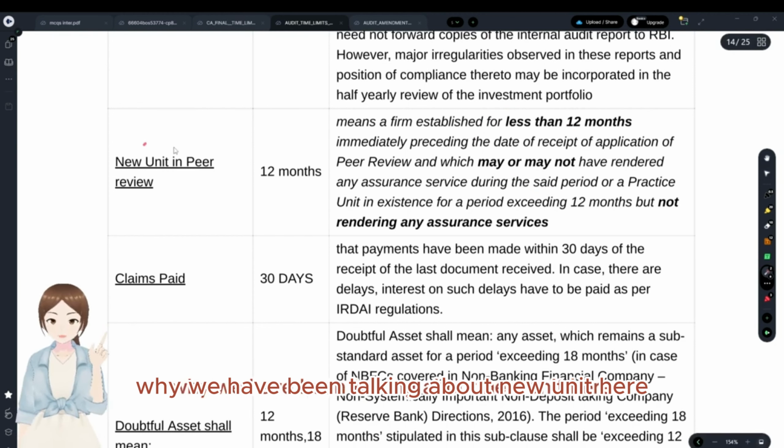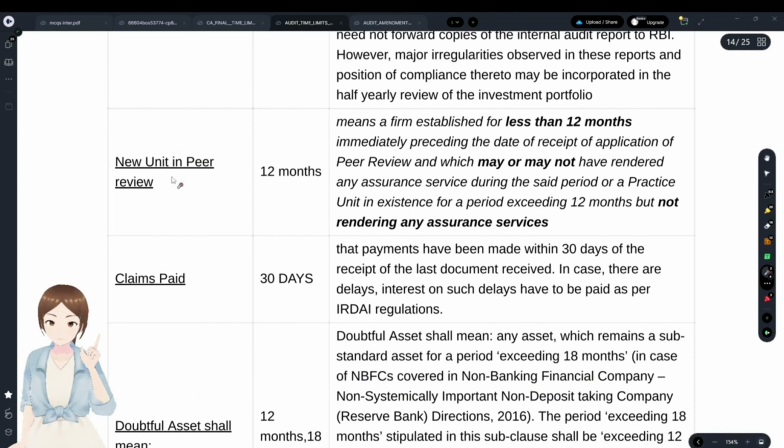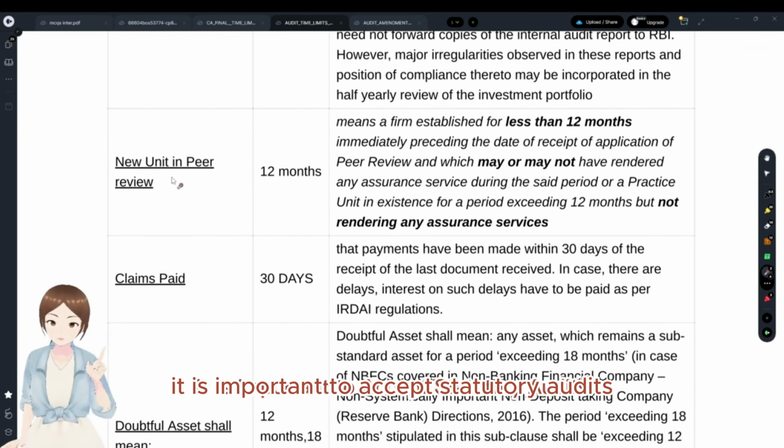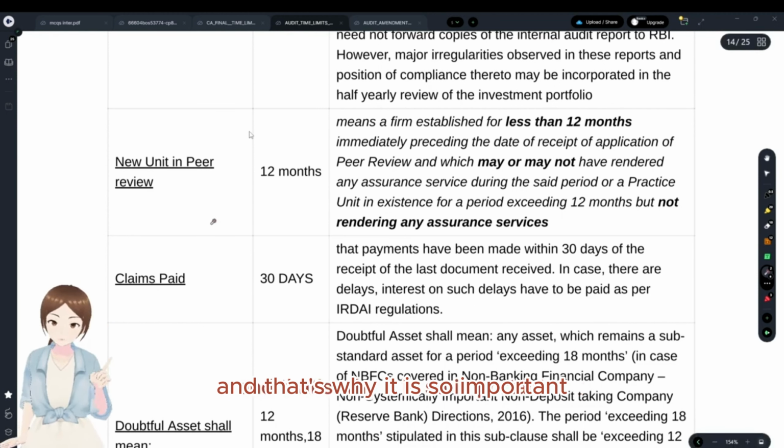Why we have been talking about the new unit here is because of the peer review certificate. Why is the peer review certificate so important? It is important to accept statutory audits. And that's why it is so important.